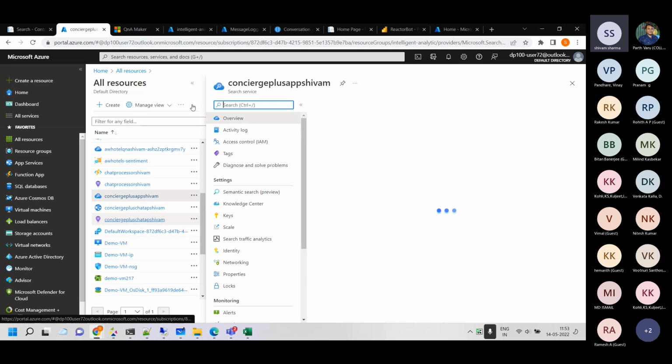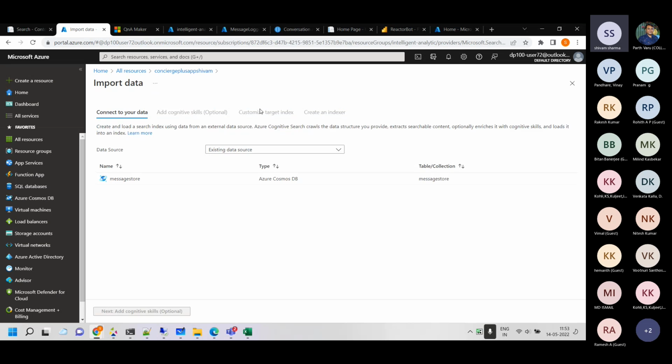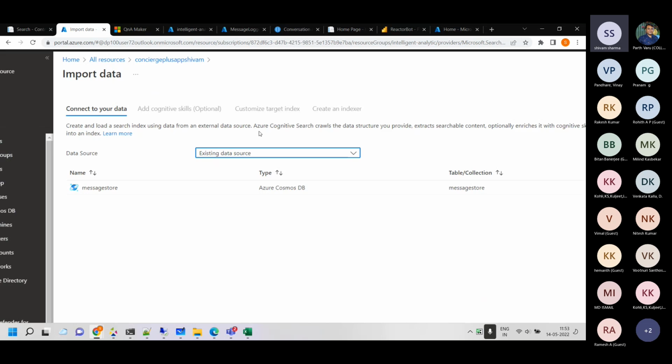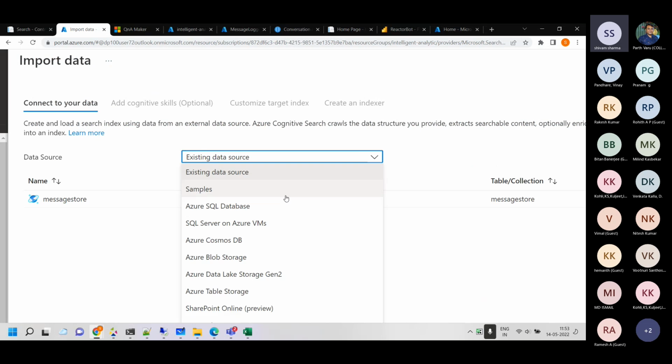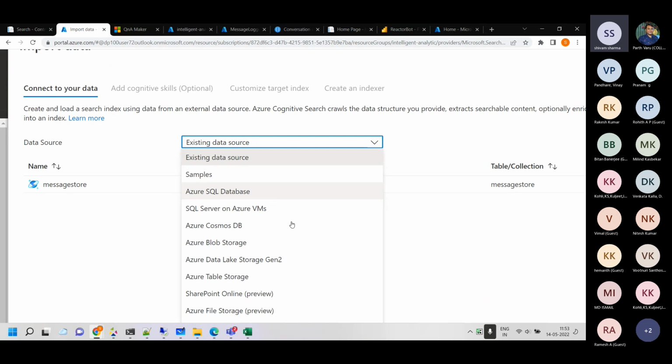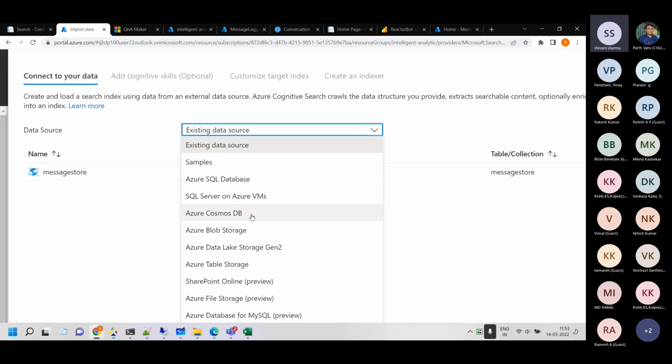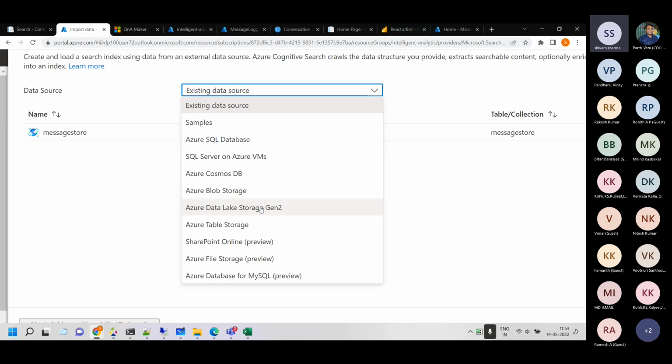And you have to select the sources from where you can get the data. You can get data from databases. You can get data from SQL servers on Azure virtual machines like SQL VMs. Cosmos DB is what we have selected. Storage account is object storage. HDFS replacement is ADLS over here, data lakes, and that's a key value pair. SharePoint Online, file is file share, and MySQL. So we can get data from all these locations. So we have selected the Cosmos DB.